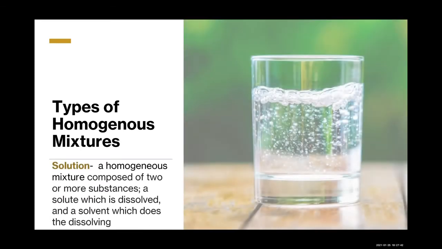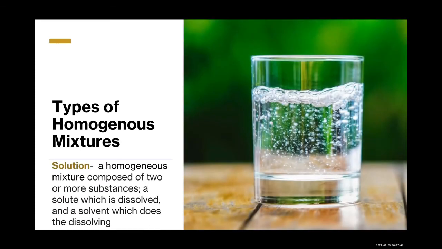Types of homogeneous mixtures. Solution. A homogeneous mixture composed of two or more substances, a solute which is dissolved in it, and a solvent which does the dissolving. So the example here is carbonated water, and in this case, our solute is a gas dissolved in a liquid solvent.